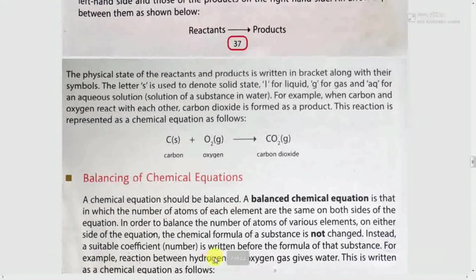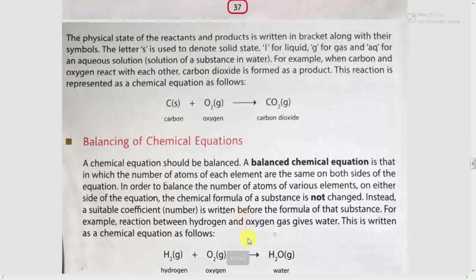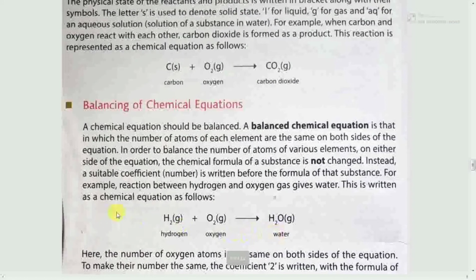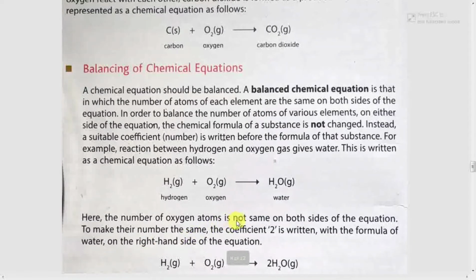For example, the reaction between hydrogen and oxygen gas gives water. This is written as a chemical equation as follows: H2 + O2 = H2O. Here the number of oxygen atoms is not the same on both sides.